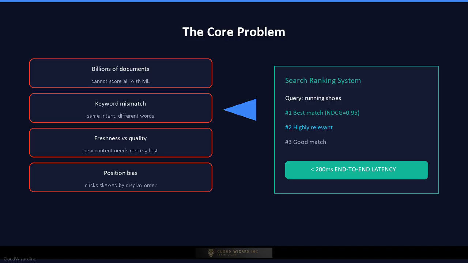If the ranking is wrong, users leave. If it's slow, users leave. If it's biased or spammy, trust erodes. The business needs a search ranking system that combines information retrieval, machine learning, and distributed systems to deliver highly relevant results with sub-second latency at massive scale.